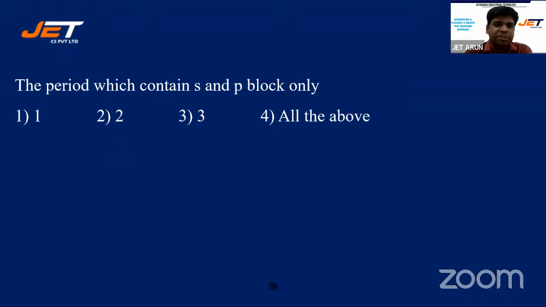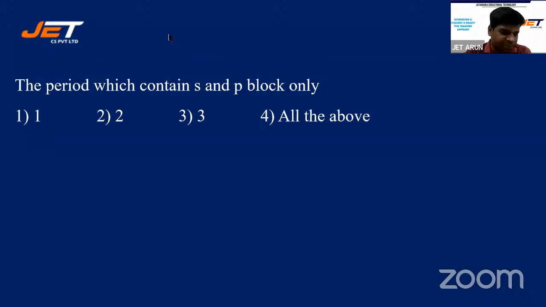Here's the next question. The period which contains S and P block only. 1, 2, 3, all the above. Pretty simple, students.